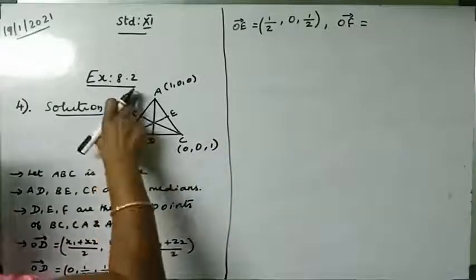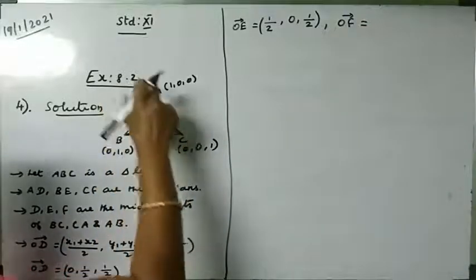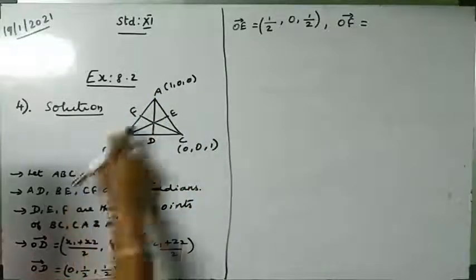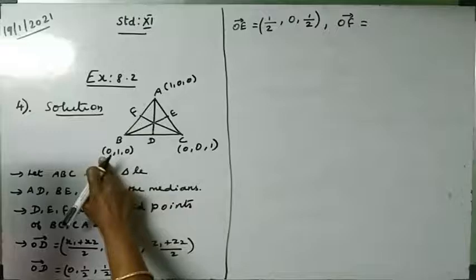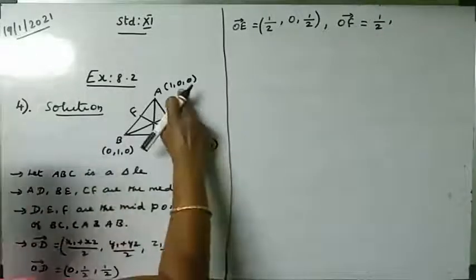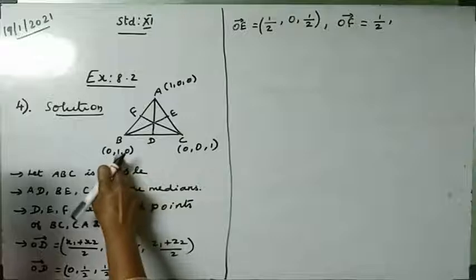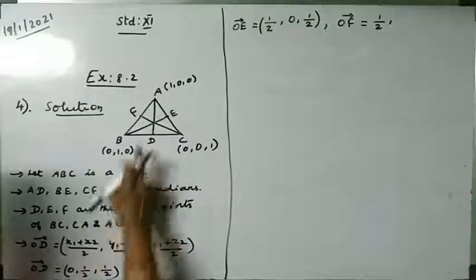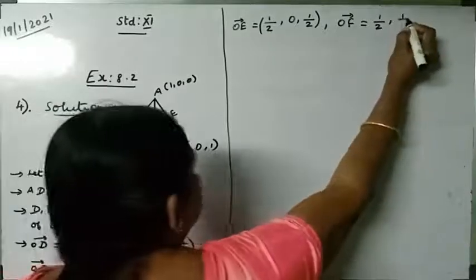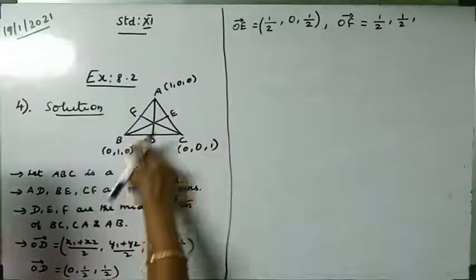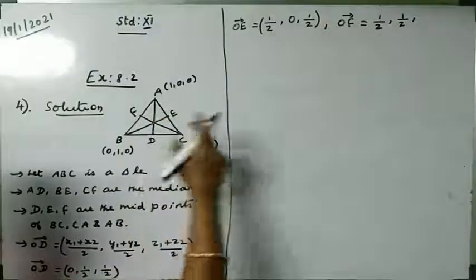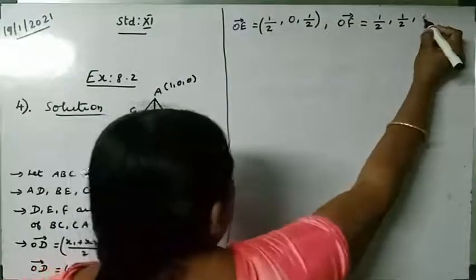Now find the OF vector. F is the midpoint of A and B. So take these two numbers. First number 1 and 0, so 1 plus 0 is 1, so 1 by 2. Second number 0 plus 1 is 1, divided by 2, 1 by 2. Apply this formula. Third number, that is z1 plus z2, 0 plus 0 is 0, 0 by 2 is 0.